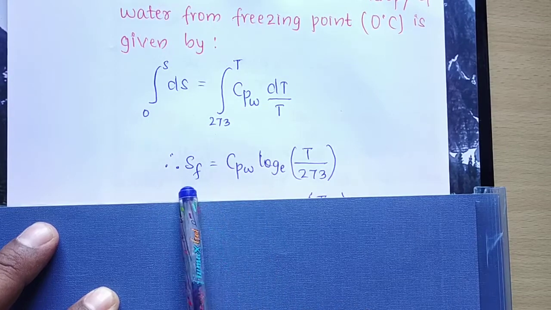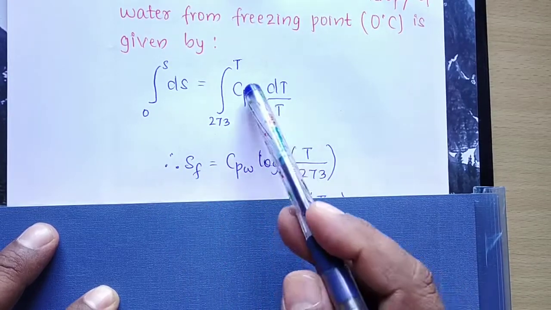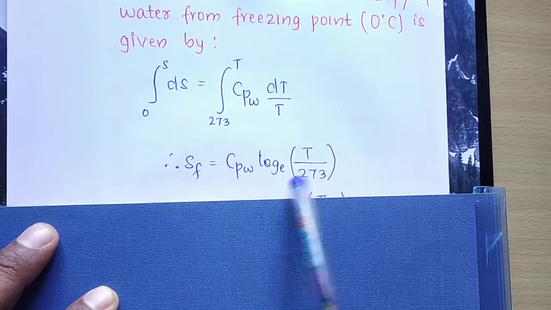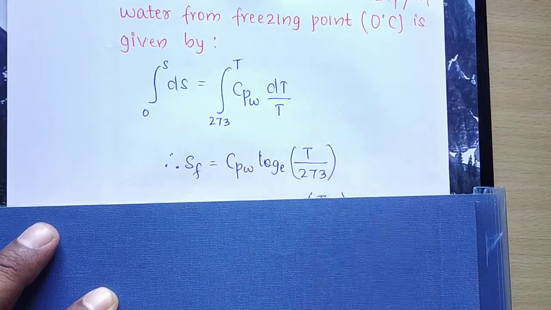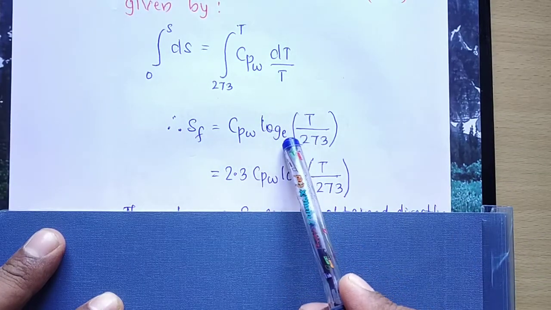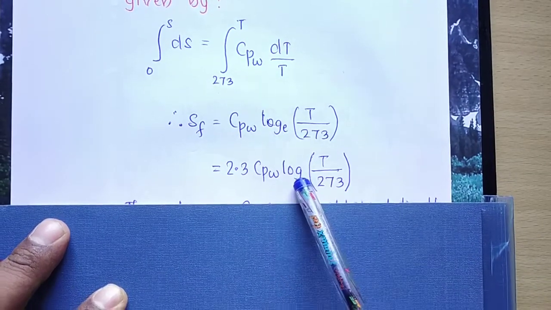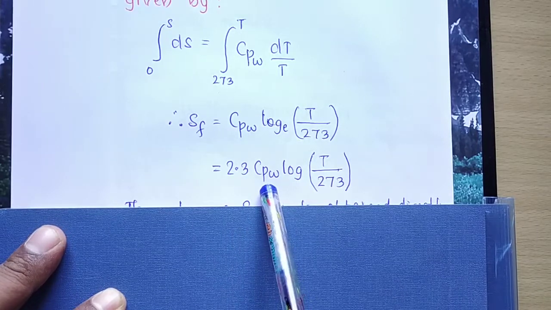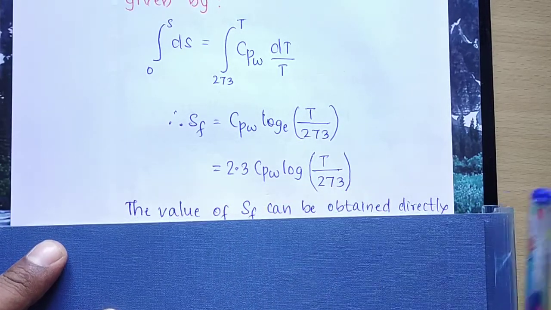So SF is a designation of the liquid. So it will be Cpw log of T by 273 when you integrate this. That is, if you take this log e to log 10, it will be 2.3 Cpw log of T by 273.